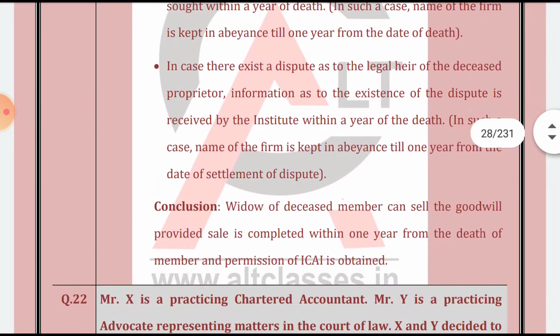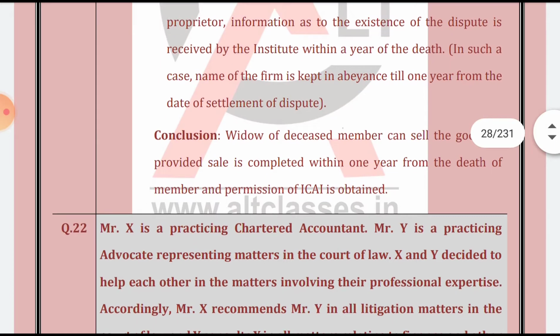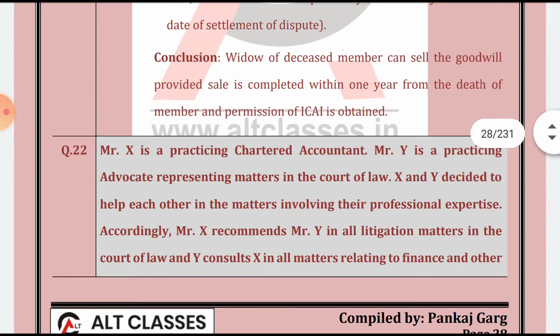And in case there is a dispute as to the legal heir of the deceased proprietor, and information as to the existence of the dispute is received by the Institute within 1 year of the death, in such cases the name of the firm is kept in abeyance till 1 year from the date of the settlement of the dispute. Conclusion: the widow of the deceased can sell the goodwill provided the sale is completed within 1 year from the date of the death of the member and the permission of the ICAI is obtained.